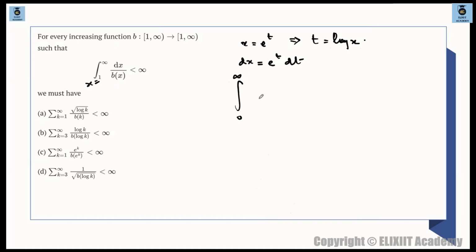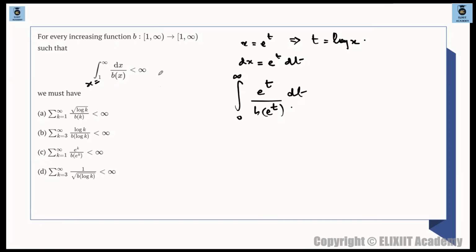So 0 to infinity e to the power of t, because dx is e raised to the power of t dt, and divided by b of x, that means b of e raised to the power of t. So something similar to the option is coming, e raised to the power of k divided by b of e raised to the power of k. So what we have done is we have just converted this integral.